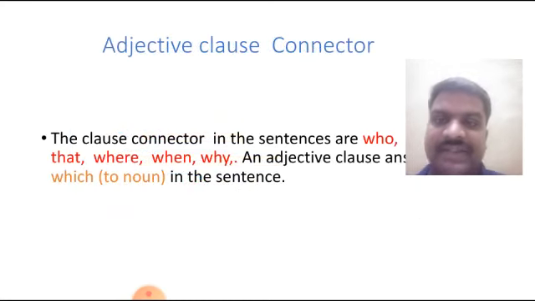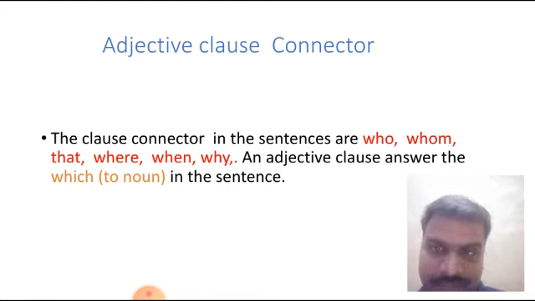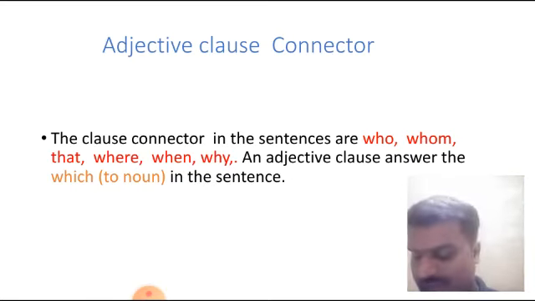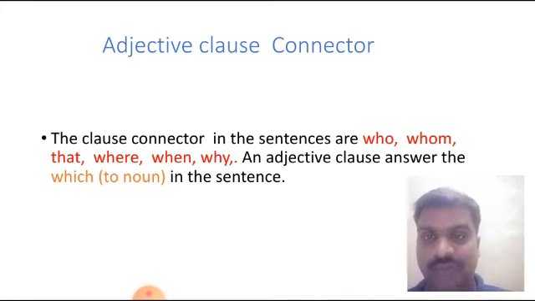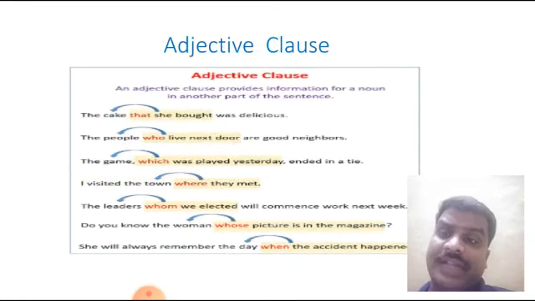So friends, let's discuss the definition of adjective clause. What is meant by adjective clause? The clause connectors in the sentence are who, whom, that, where, when, and why. And the adjective clause answers the question which in the statements. So, adjective clause means what? The clause in the sentence that functions as an adjective and is placed just after a noun or pronoun is called an adjective clause.